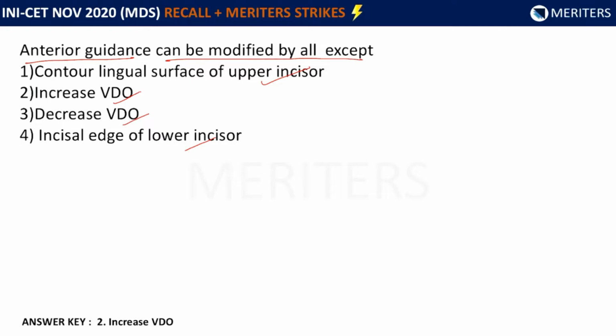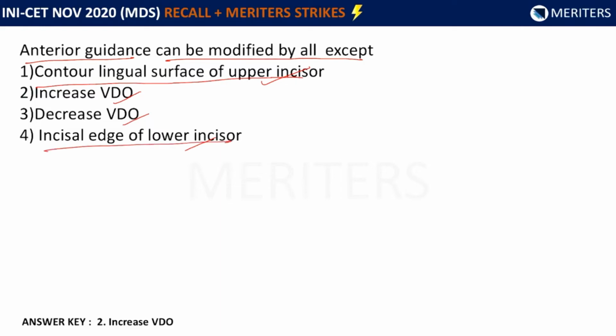The amount of anterior steepness with which you are coming forward is governed by the slopes of the maxillary central incisor, the incisal edges, the overbite and the overjet. This together comprises the angle which is called the anterior guidance angle. So the question here is, which of the following will not modify this anterior guidance? For the upper incisors, the contour of the lingual surfaces is definitely going to affect the anterior guidance.